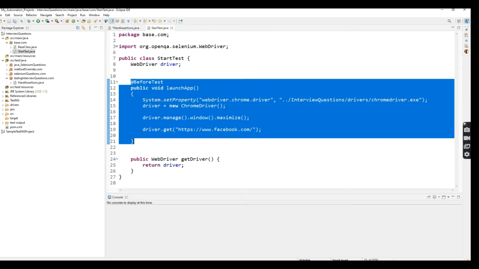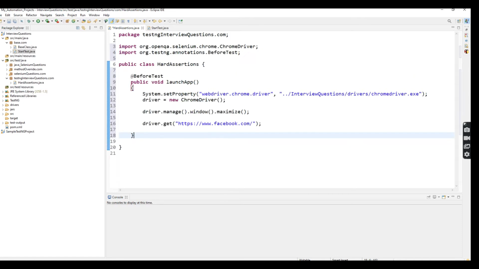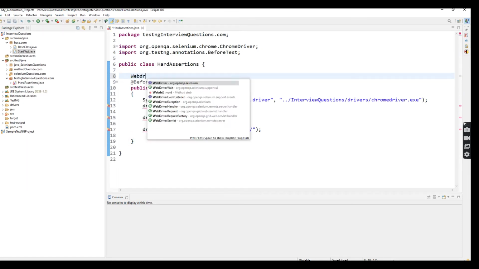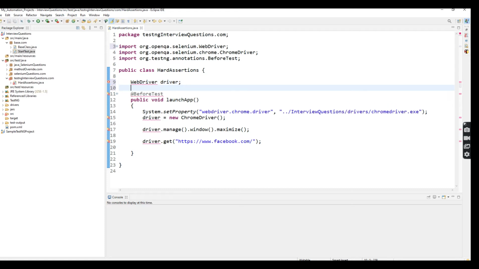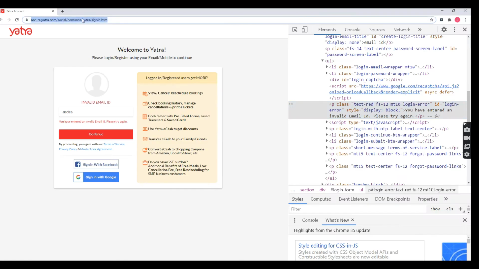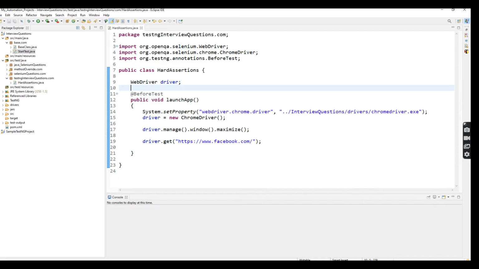I just copy and paste it here and instantiate the driver. So WebDriver driver. Here I'm going to use the Entra sign-in page, not Facebook, so I just copy this URL and replace it here.